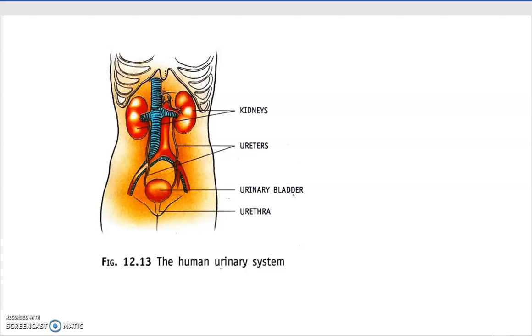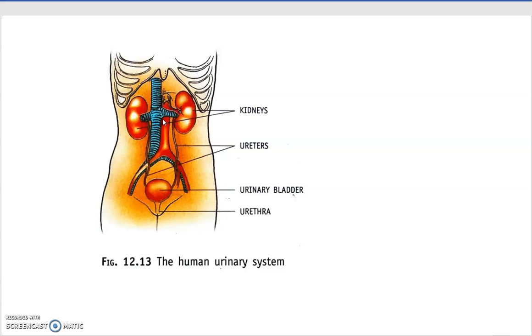So we are talking about excretion in humans. Let's begin. Basically, excretion in humans is carried out mainly by the urinary system. This is our urinary system. It removes the waste from our body in the form of liquid, and this liquid is called urine.